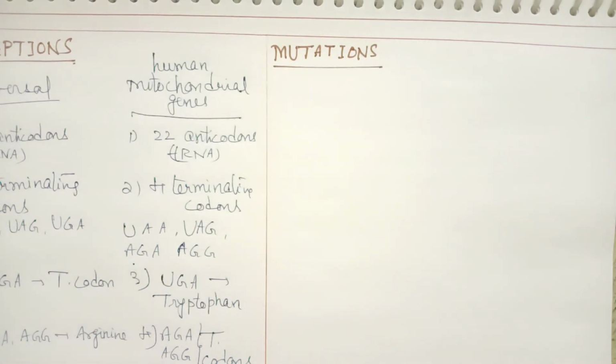So let us see what are all the mutations in genetic code. So here briefly I'll mention what are the different mutations and with examples. Let us see what are all the different mutations. So I will name the mutations first.